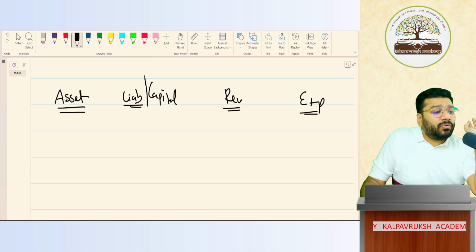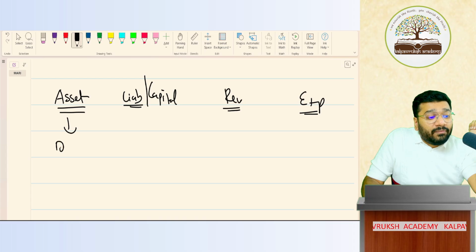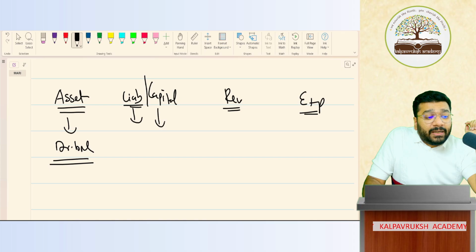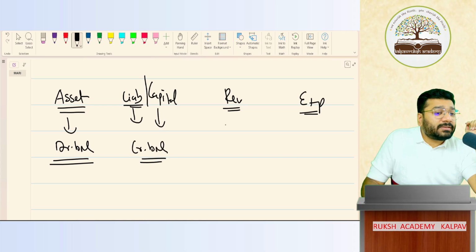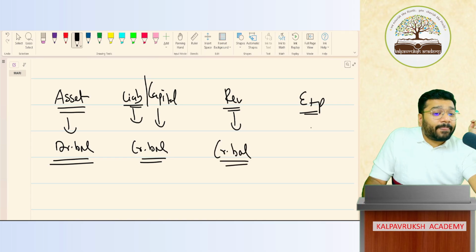Any problem? No. Asset will always carry what balance? Always debit balance. Why? I did not explain yet. When will I explain? In the ledger topic. Liability and capital, what balance? Always credit balance. Revenue, what balance? Credit all income and gain, so credit balance. Okay, not okay? Expenditure, what balance? Debit balance, because debit all expenses and losses.